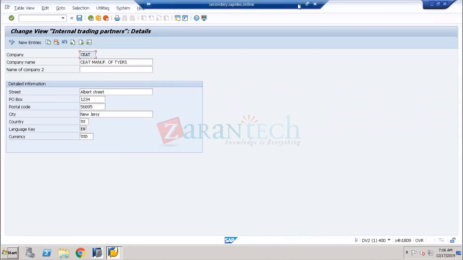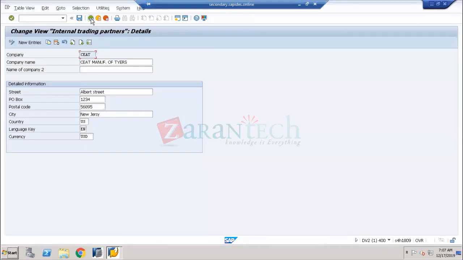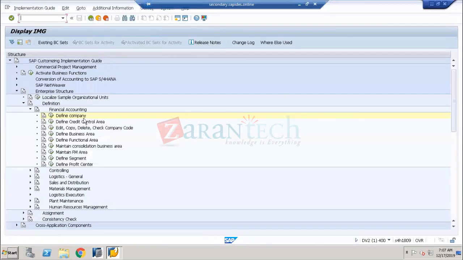And the next one, we have to create the company codes. Now, how many company codes? If you have one company code, you need to create these company codes and make sure that your company codes are assigned to the same company. So the company code assignment is going to be done. For the next step, you have to go back, and here we have edit, copy, delete, check company code. Now from here, you need to come and create the company code.